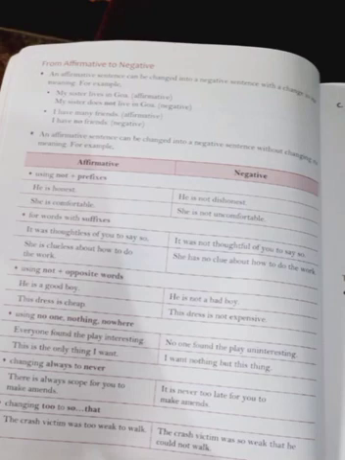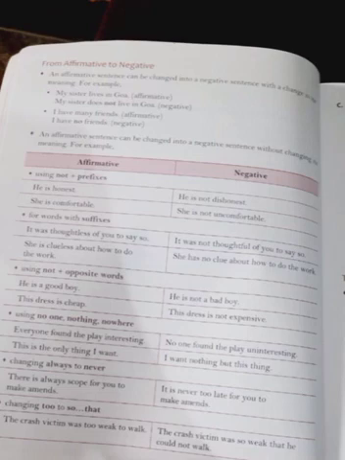An affirmative sentence can be changed into a negative sentence with a change in the meaning. Here also it is possible to change the sentence from affirmative to negative, but the meaning changes a little. Affirmative means positive. Now we shall see the examples. My sister lives in Goa.